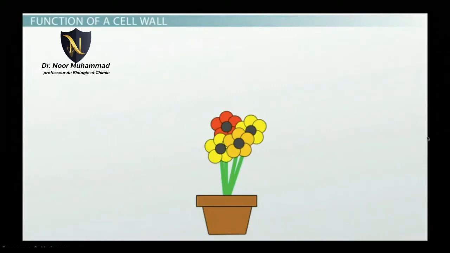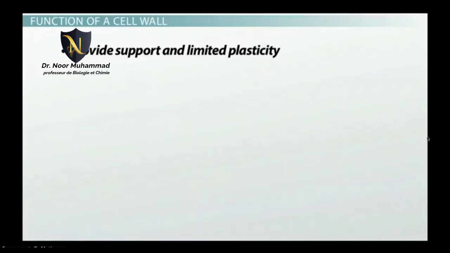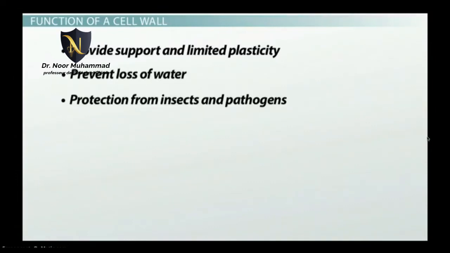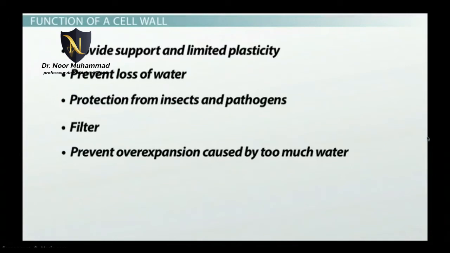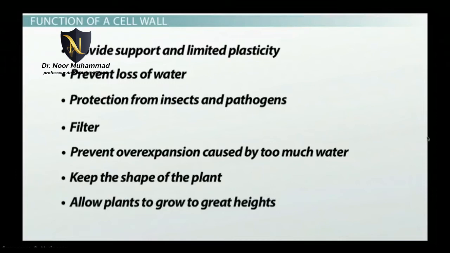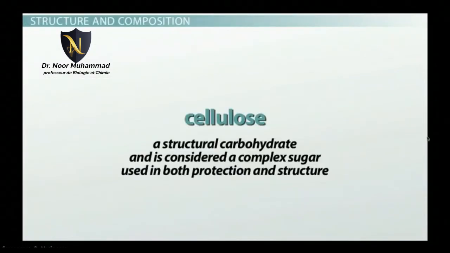Here is a list of the basic plant cell wall functions. Provide support and limited plasticity. Prevent loss of water. Protection from insects and pathogens. Filter. Prevent overexpansion caused by too much water. Keep the shape of the plant. Allow plants to grow to great heights. The plant cell wall is composed of cellulose. Cellulose is a structural carbohydrate and is considered a complex sugar because it is used in both protection and structure.